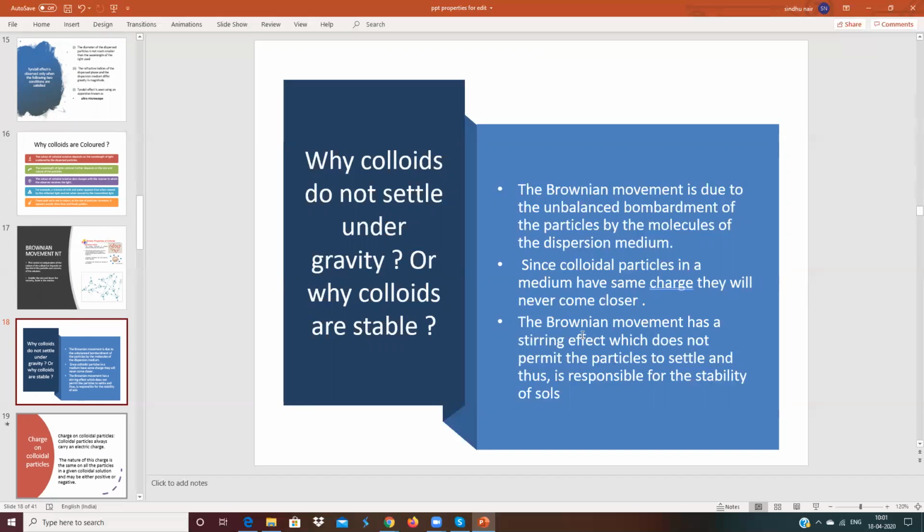Brownian movement has a stirring effect, which does not permit the particles to settle, and is thus responsible for the stability of sols. That is why the sols are not settling. The charge is responsible for the stability of the colloid. Otherwise, it would become a precipitate soon. It would settle down.